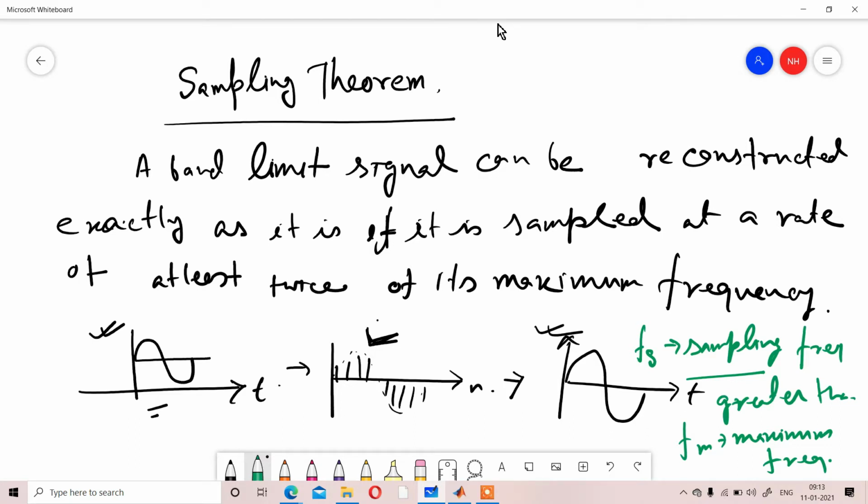So in this lab we are going to check what happens if that condition is not satisfied.